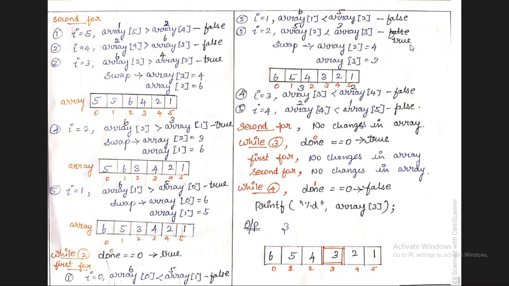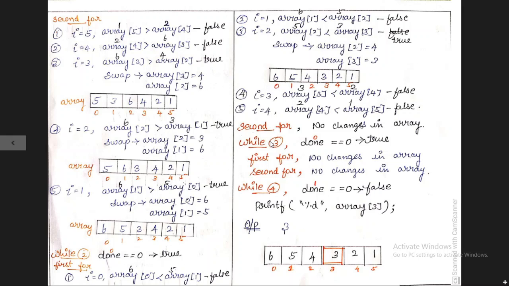We need to swap the value. After completing this, we need to update the array variable. After updating this, we get this value. Move on to the fourth iteration. I is equal to 3. This value 3 is less than 2. The condition is false. So move on to fifth iteration. Fifth iteration is also false, but finally the array value is changed.